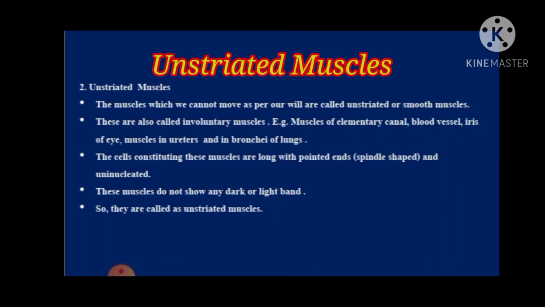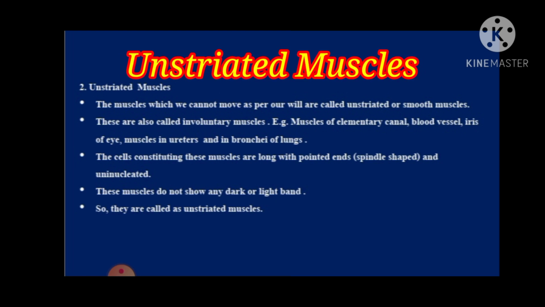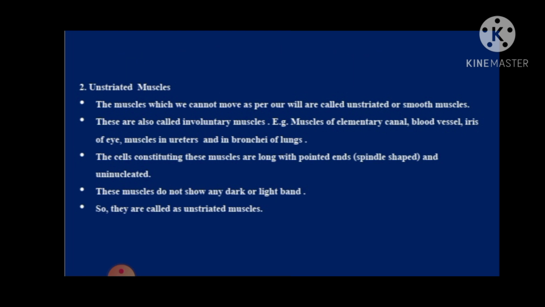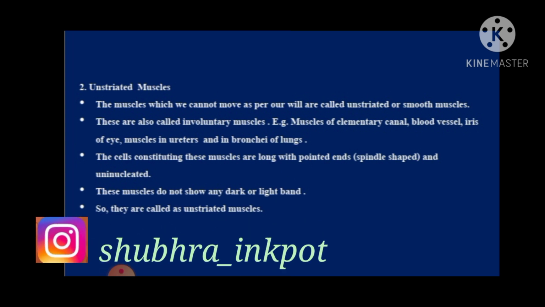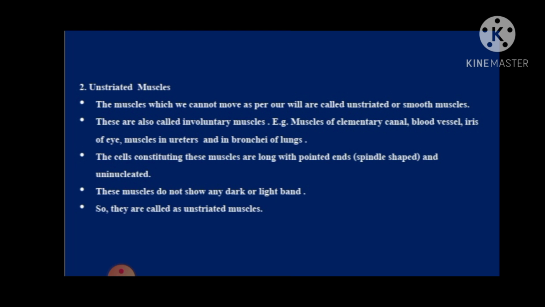Now let us study about unstriated muscles. The muscles which we cannot move as per our will are called unstriated or smooth muscles. These are also called involuntary muscles. Example: muscles of alimentary canal, blood vessels, iris of eye, muscles in ureters and in bronchi of lungs. The cells constituting these muscles are long with pointed ends, that is, they are spindle shaped and uninucleated. These muscles do not show any dark or light band, so they are called unstriated muscles.